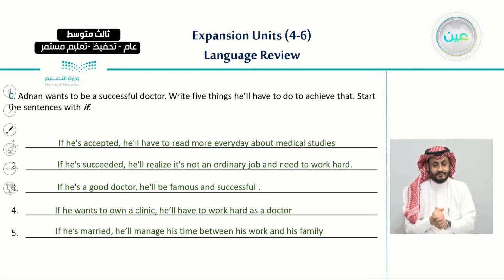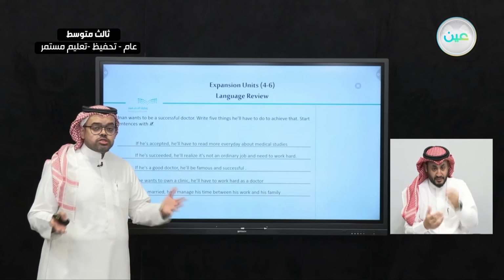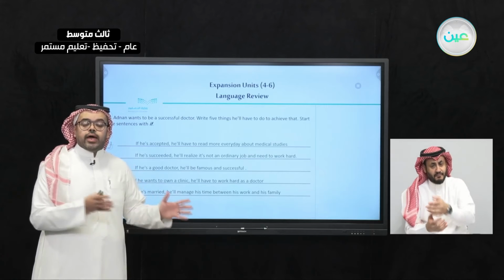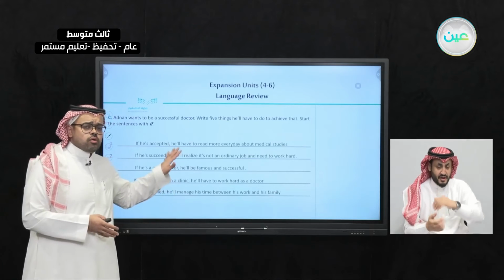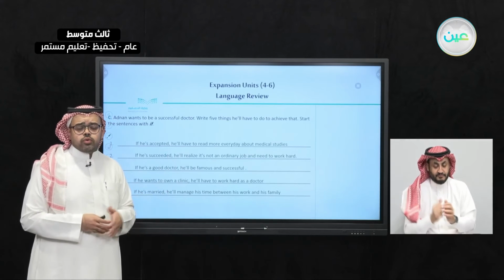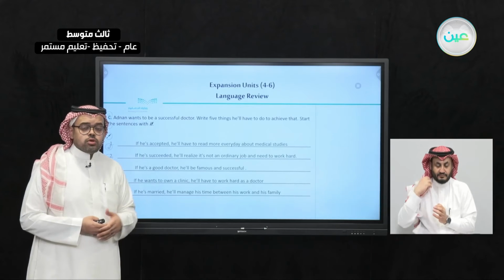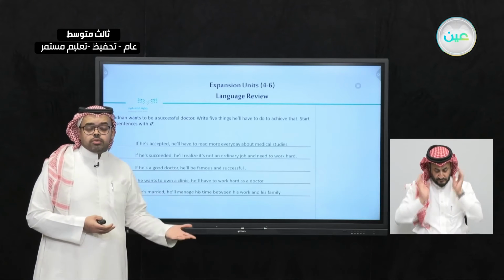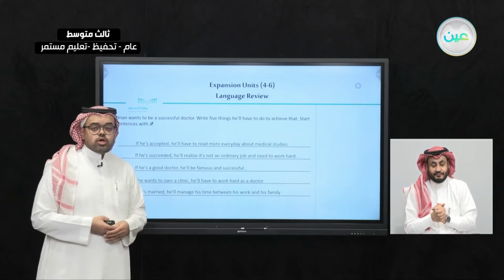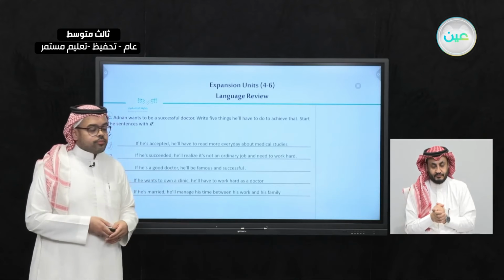So these are only a few examples about the things that Adnan should do when he becomes a doctor, or if he wants to be a good one.